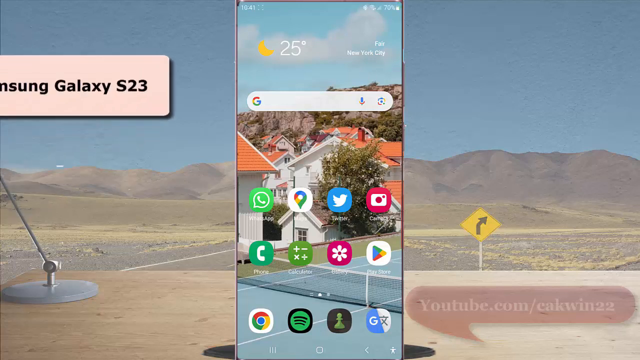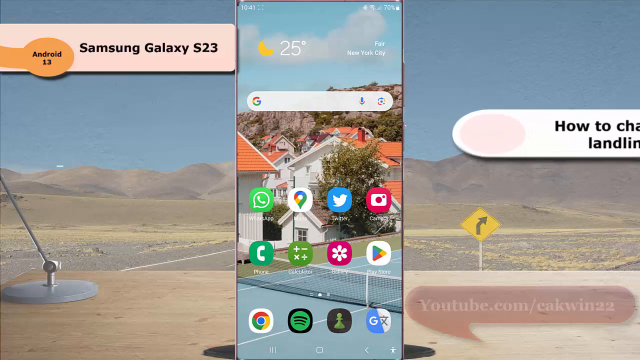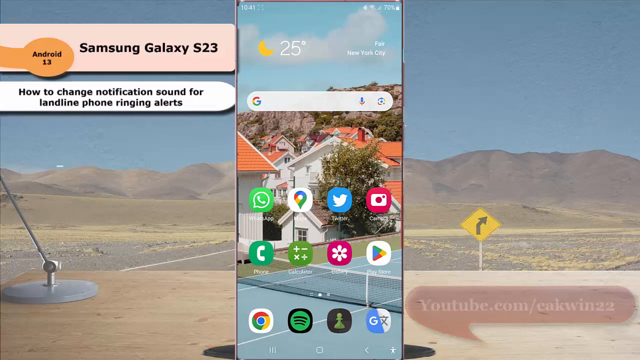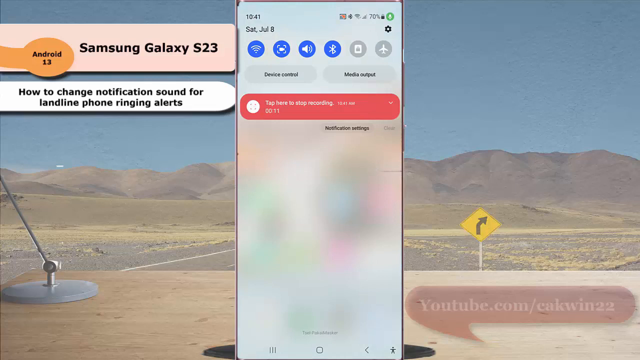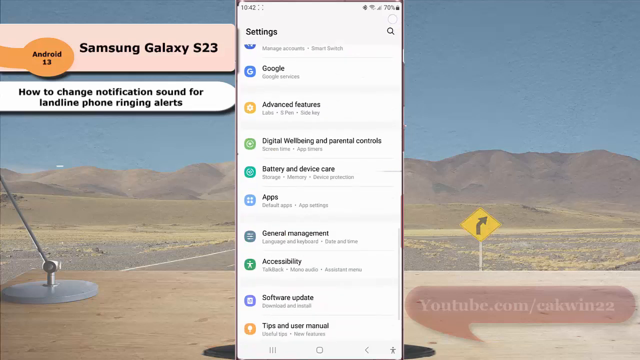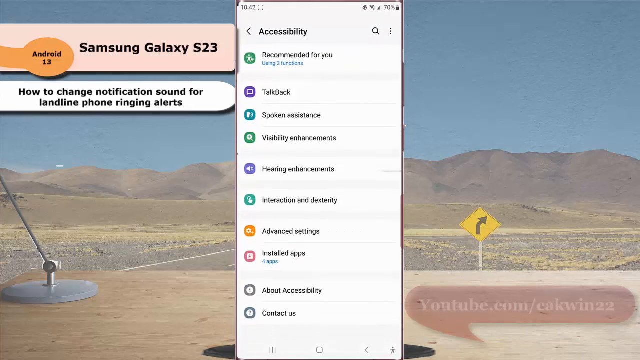To change notification sound for landline phone ringing alert in Samsung Galaxy S23 Ultra, swipe down the top of the screen and then tap setting icon. Scroll down the screen to find accessibility. Tap accessibility and then tap hearing enhancement.